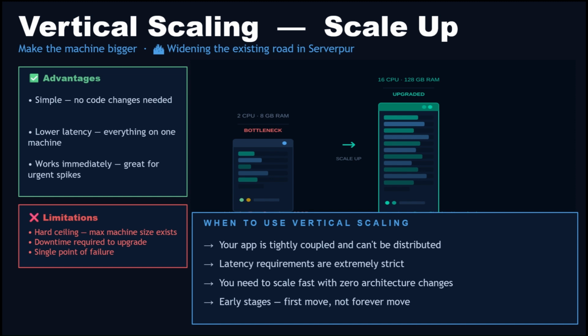One thing I want you to know about is cost. This catches people off guard. Doubling your server specs does not double your bill. It triples or quadruples it. Cloud pricing is non-linear. A 64-core machine costs significantly more than 2x the price of a 32-core machine. That's why horizontal scaling often becomes more cost-effective at scale.